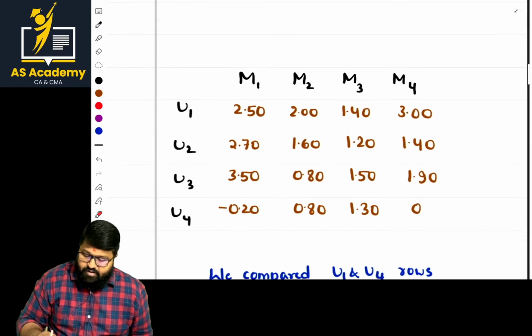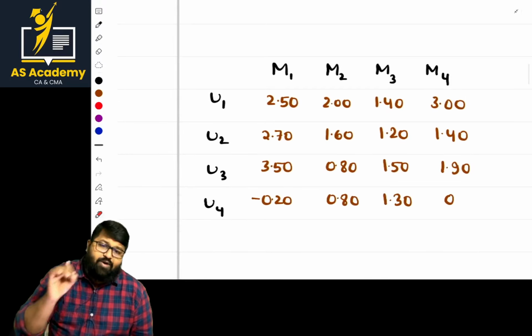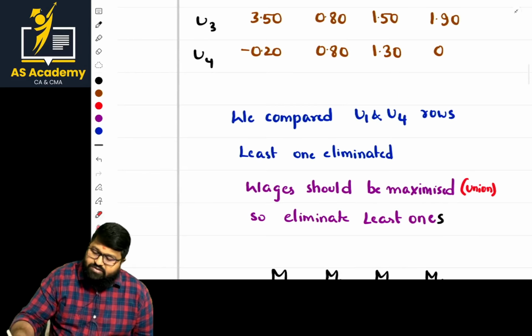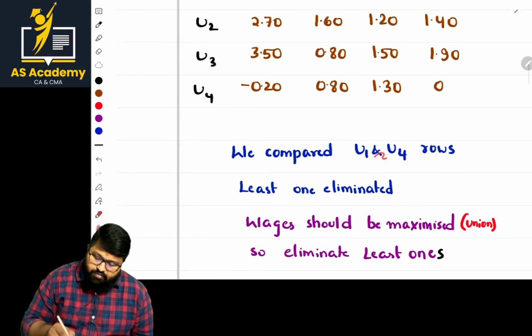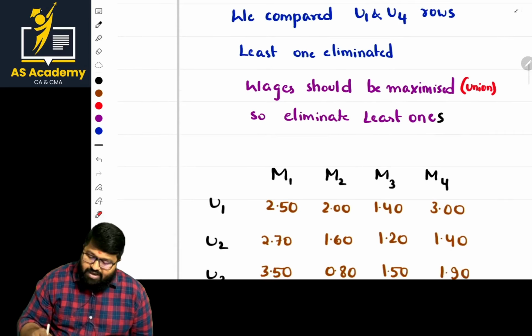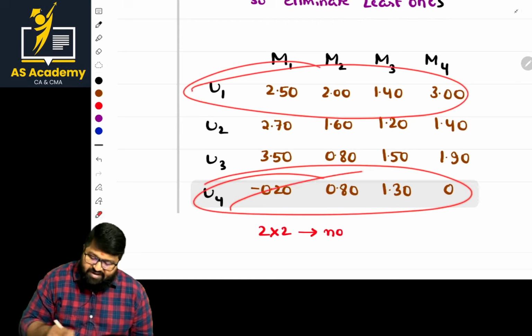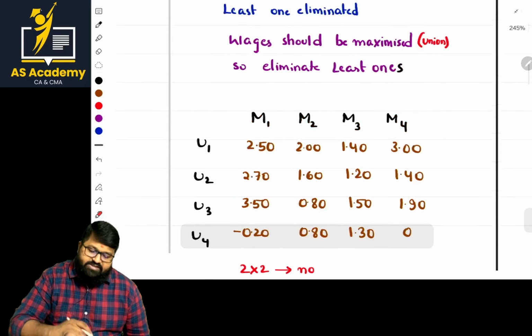Next. Sir, I am repeating those things again and again. You need not repeat. You can solve everything in one step. So now, what are the values? What are the rows compared with there? The rows are U1 and U4. When you compare U1 with U4, as U1 has the least values, it is eliminated. Fine. Now, what about the next thing?